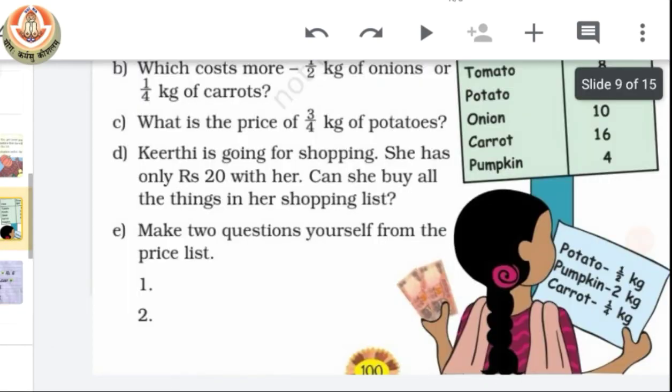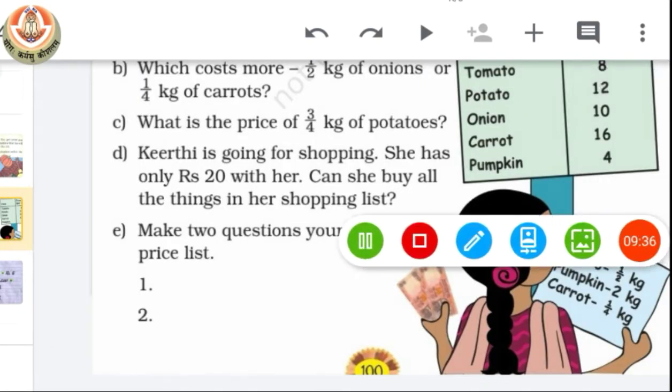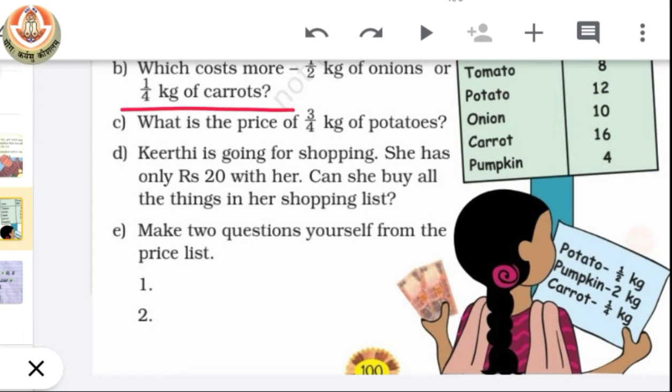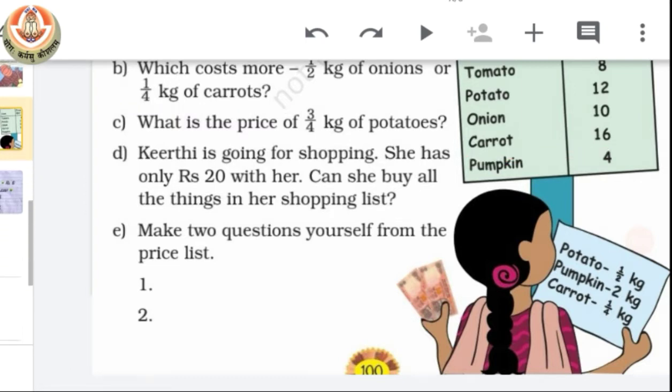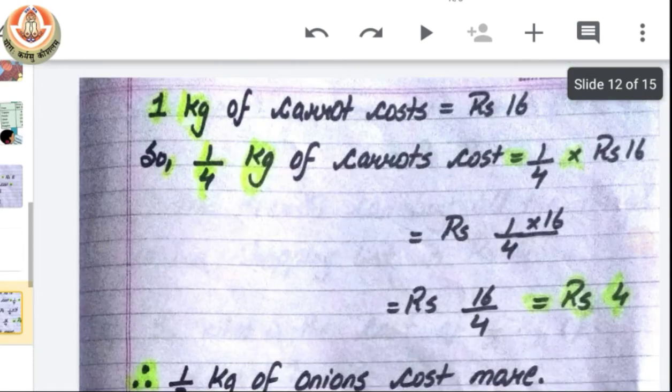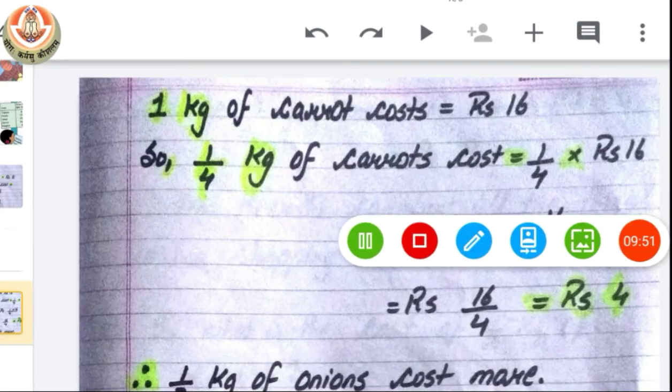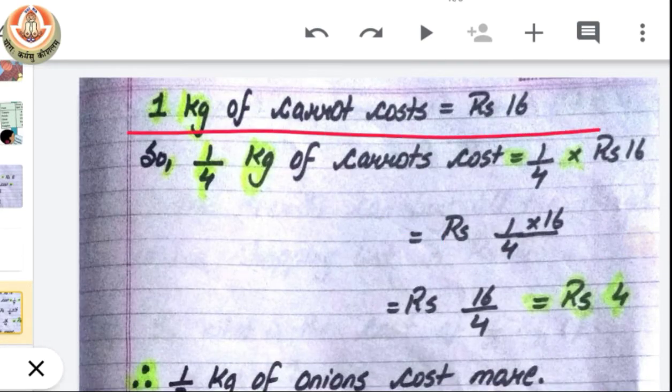That means half kg of onion costs rupees 5. Now the second thing is 1 by 4th kg of carrot. So for this we have to look in the price list that 1 kg of carrot costs rupees 16. So we have to find out the price for 1 by 4th kg of carrot. So 1 by 4th kg of carrot will cost 1 by 4 multiplying with 16.